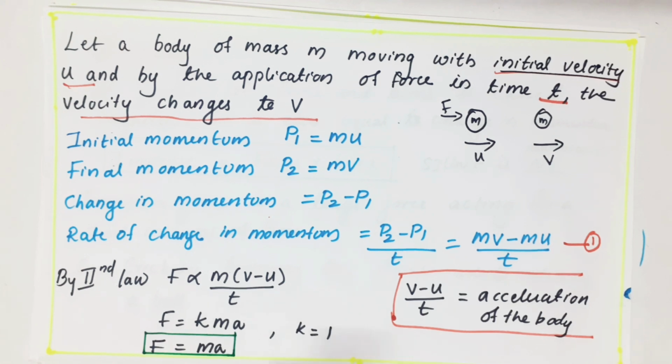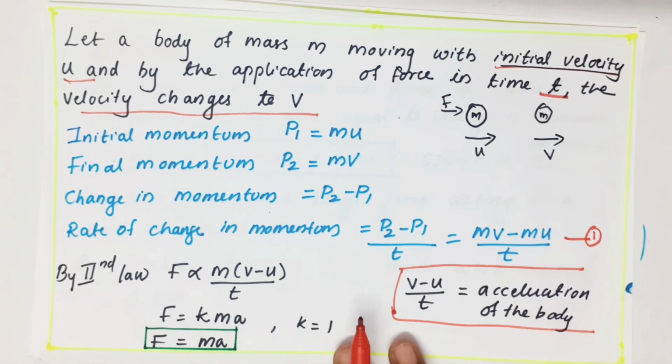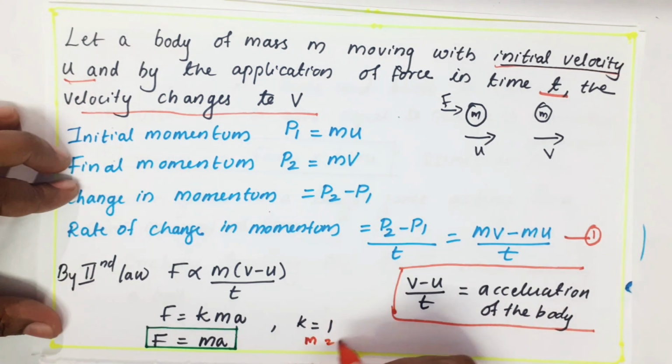So v minus u by t is the acceleration of the body. So I can write here F equals, the proportionality sign we can remove by putting a constant K, m only, v minus u by t, I put a. Then I am taking K is equal to 1. If K equal to 1, your equation is F equals ma. This is the very famous equation from Newton. F equals ma, where m is the mass of the body and a is the acceleration.